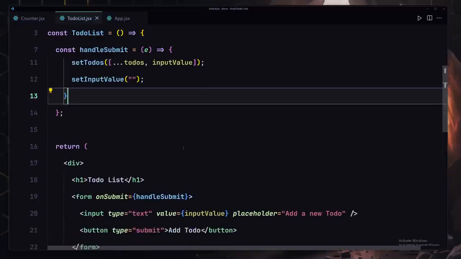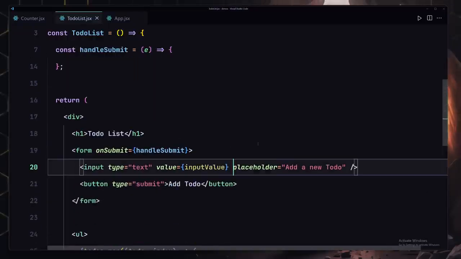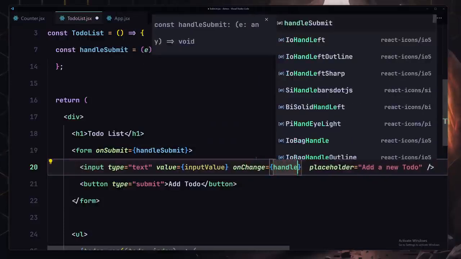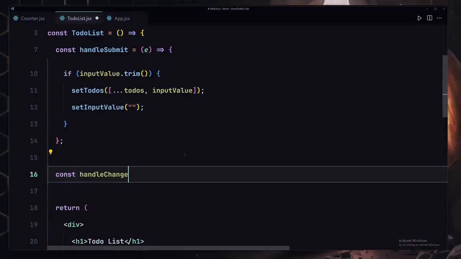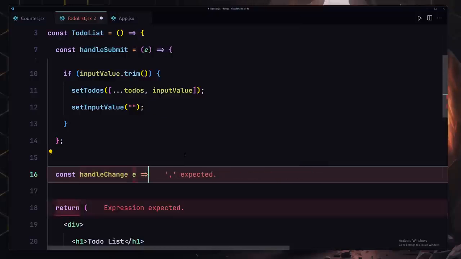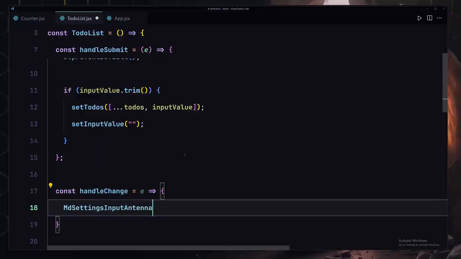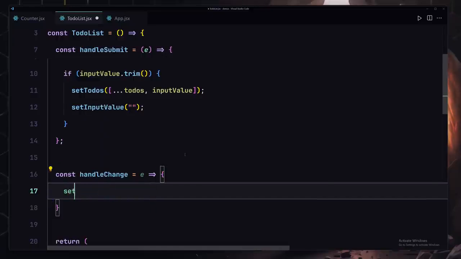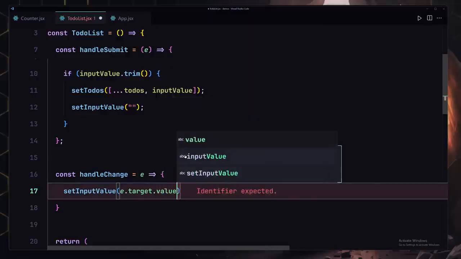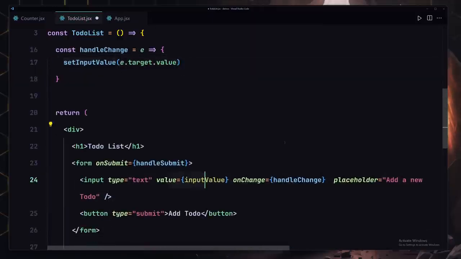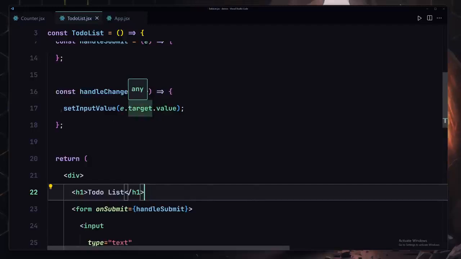Now that's done. So if I save my file, the next thing that we have to do is that we also have to bind another function right here to this input field. So when somebody changes this, I'll use onChange, we're going to be firing this function which will be handleChange. So I'm going to copy there, and now let me define my function right here. So let's create our handleChange. It's going to take the event object one more time. Let's provide our equal to sign there, and now we are going to be using setInputValue, and it's going to take event.target.value, anything we specify inside this input field. So it's going to take there, it's going to show up right here to the input value.